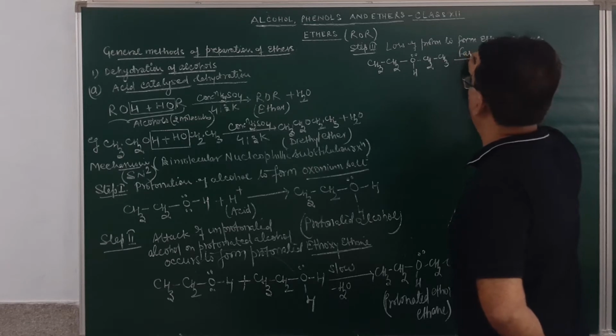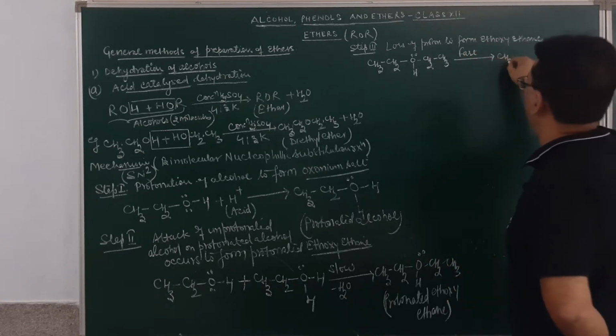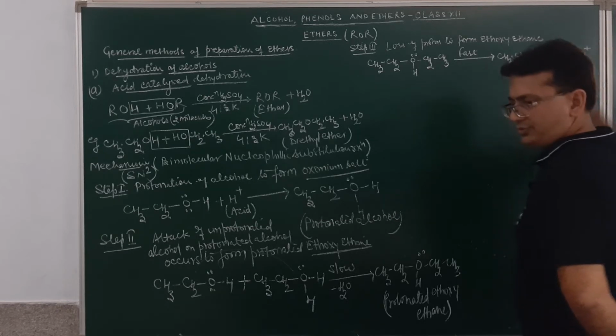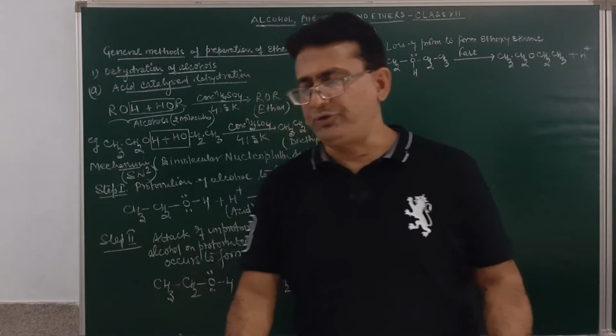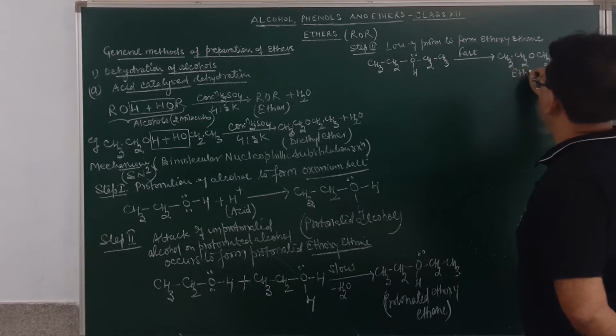When the fast step takes place, it will result in the formation of CH3CH2OCH2CH3 plus hydrogen ion will be given out. And this is the formation of ethoxyethane. So the product obtained will be ethoxyethane.